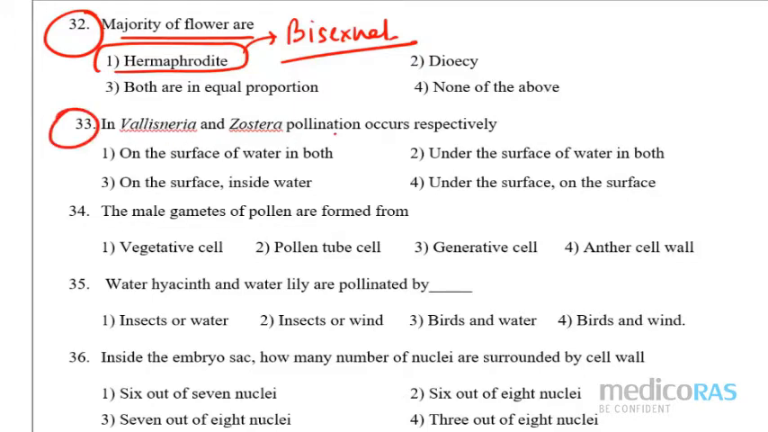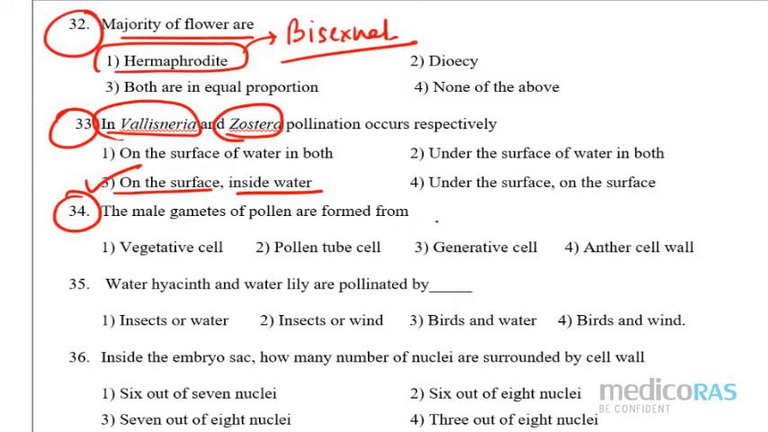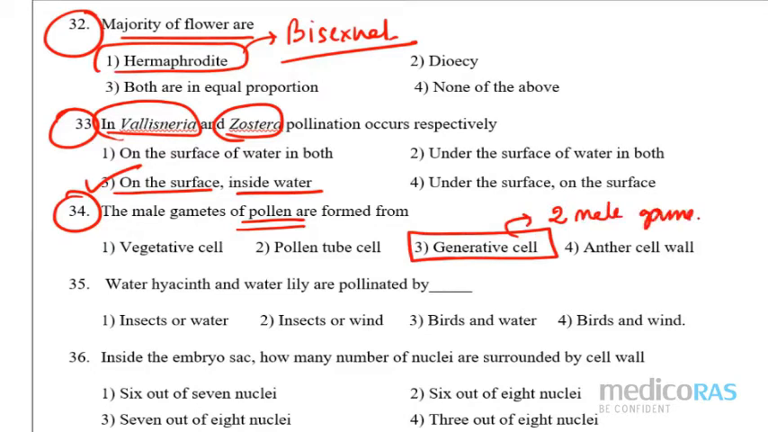Question number 33, please. The Vallisneria and the Zostera pollination occurs respectively. See, if it is Vallisneria, then this is the freshwater aquatic plant, and if it is the other, then it is the seagrass, right? So one is on the surface of water and the other one is inside the water. Fine. So the third option is correct. Question number 34, please. The male gamete of the pollen are formed by. So male gametes of the pollen are formed by what? It is the generative nucleus or the generative cell which can make the two male gametes. I hope you know this, right? And for that we need one mitotic division as well.